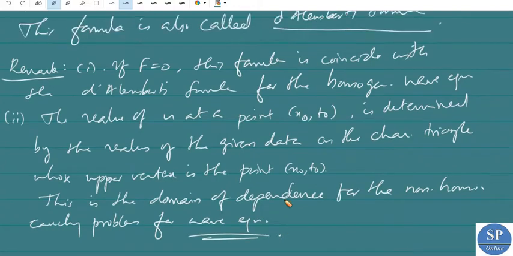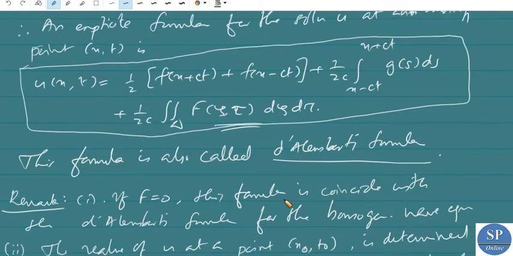Now it remains to prove that the function u defined by this is a solution of the Cauchy problem. So we can discuss it in the next lecture.